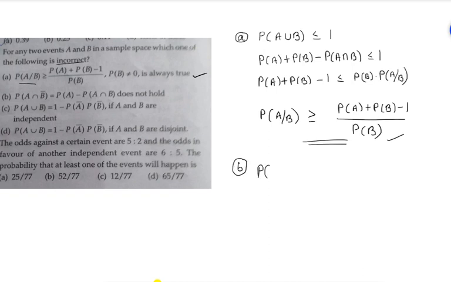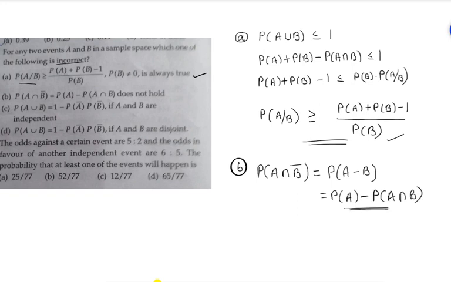Next you can see the second option, P of A intersection B bar. P of A intersection B bar is nothing but P of A minus B, right? So P of A minus B we can write in every case as P of A minus P of A intersection B. Yes, so this is also correct. He is saying it does not hold. That's why this is an incorrect statement.